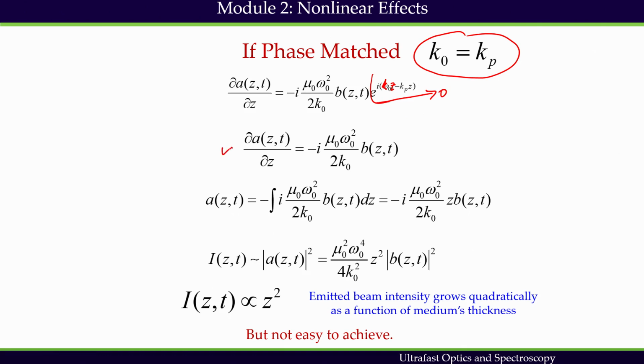We get this equation, a simple integration will get this equation, and this is your envelope function for the emitted beam. Intensity is nothing but the square modulus of the field envelope, which is given by this expression, which suggests that the intensity of the emitted beam will be proportional to Z square.